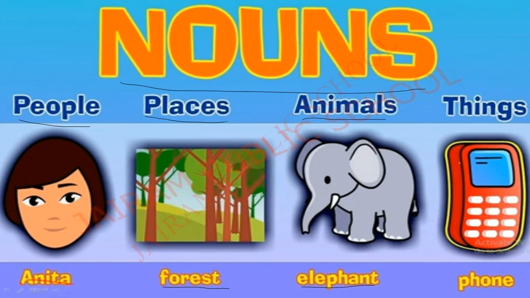Okay. So, the last thing. We are going to give a name to the thing. What is this thing? What do we call this? Yes, this is a phone, cell, mobile, like that. We are giving a name to this thing. So, when we give a name to things or persons or places or animals, it is called a noun. Understand?